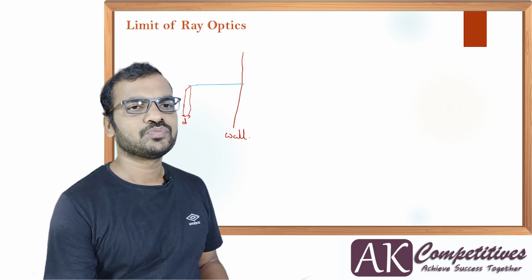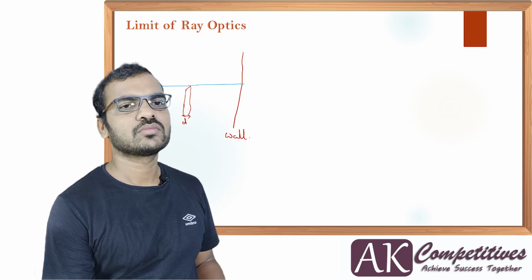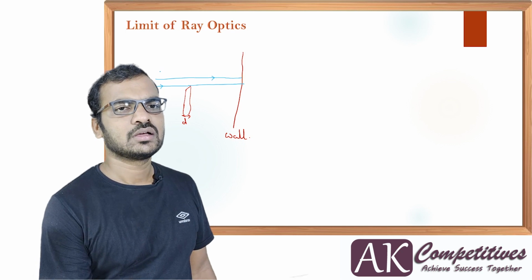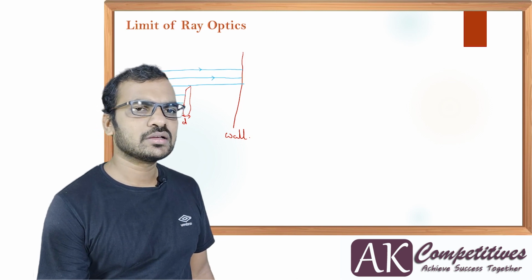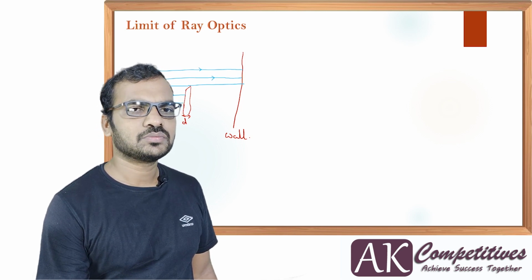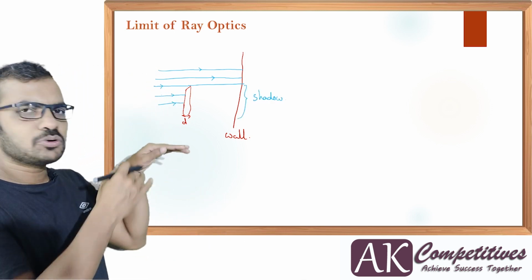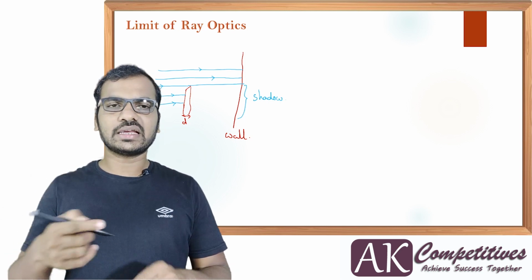Above this level, all light rays are going to move as they are and illuminate the particular part like this. Below rays are going to be stopped and form a shadow. So that below part is going to create a shadow. Now what happens in the other case I will tell you.